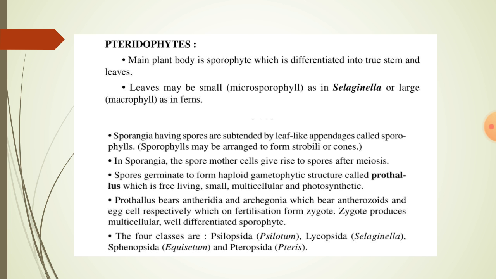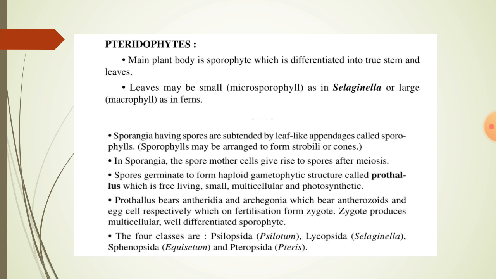Pteridophytes. The main plant body is the sporophyte, which is differentiated into true stem, roots and leaves. Leaves may be small, microphylls as in Selaginella, or they may be large, macrophylls as in ferns. Sporangia having spores are subtended by leaf-like appendages called sporophylls. Sporophylls may be arranged to form strobili or cones.